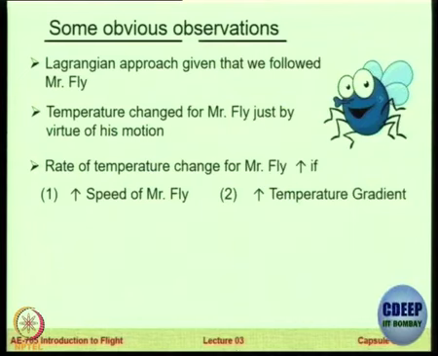Secondly, the field may have certain elements which are sucking or expanding heat, therefore if the temperature gradient changes, the rate of temperature change also will change. So there are certain properties of the field which affect the rate of change of temperature. One of them is the speed, the other one is the gradient.